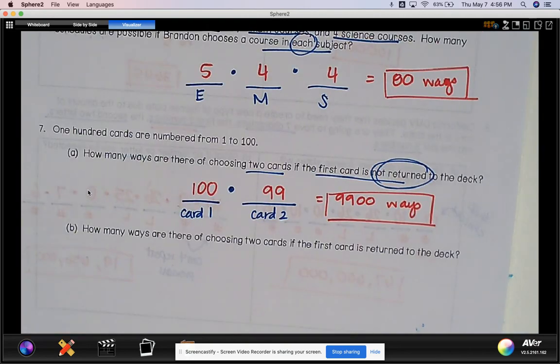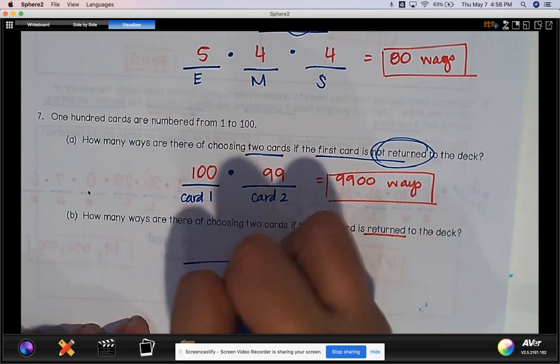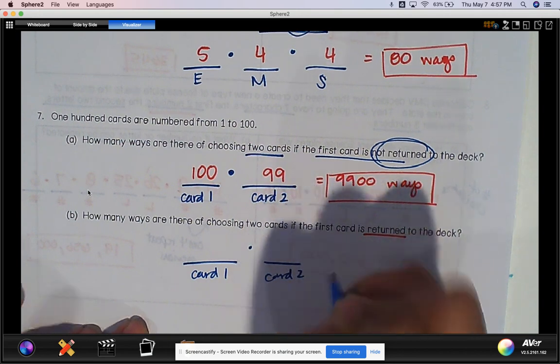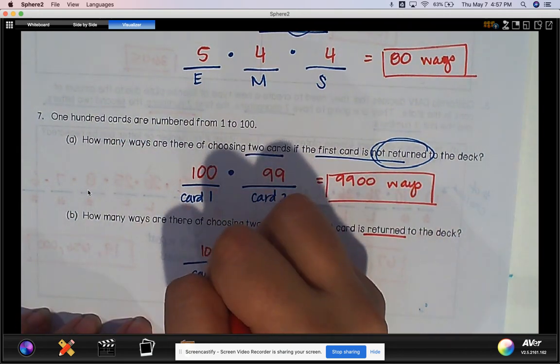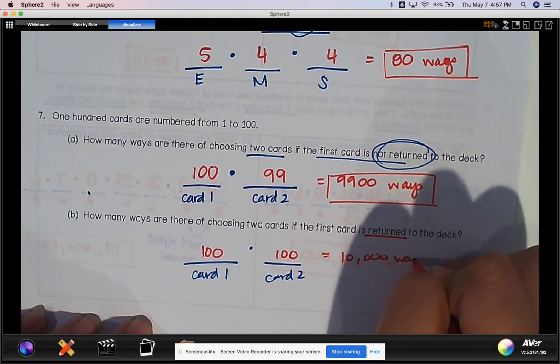Right? And then the last one, if I do return it, then I would have card 1 and card 2. And this would be 100 times 100, which is 10,000 ways.